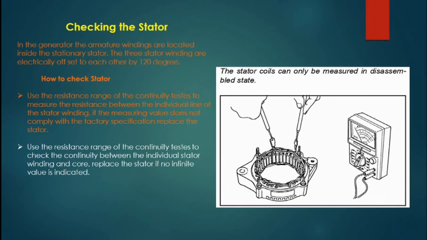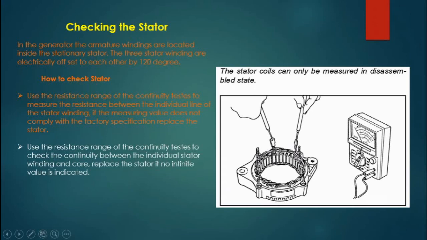Secondly, use the resistance range of the continuity tester to check the continuity between the individual stator winding and the core. Replace the stator if no infinite value is indicated. Similarly, you put one lead here, the second lead on the core. First you put one lead here and then on the coil.